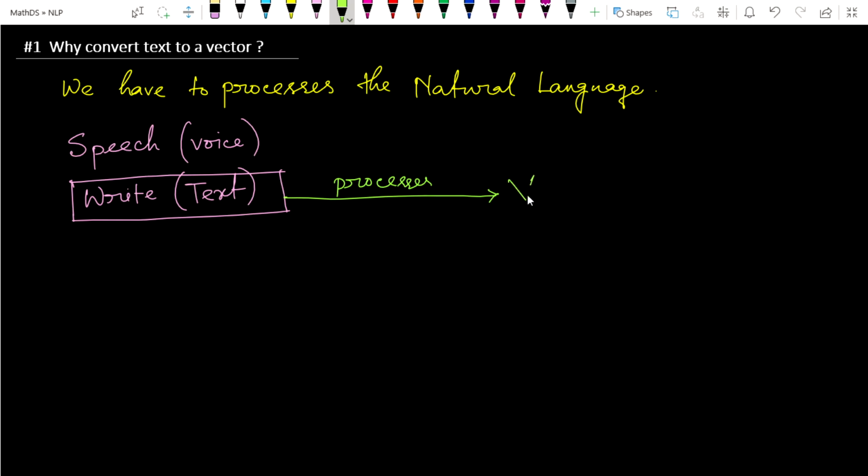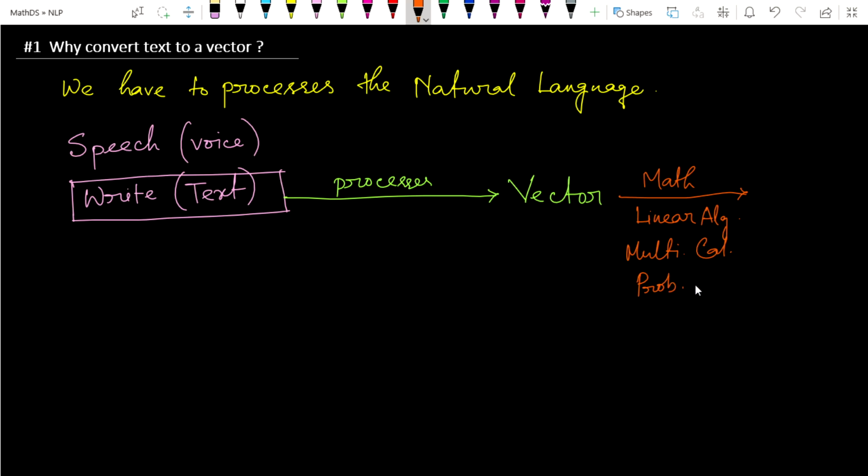So to process this text, we need to somehow convert this text to a vector. Then we can apply some mathematics on it, and only then. In machine learning, the most important mathematics is linear algebra, which we will see in detail in the next chapter. Also multivariable calculus is very important when we learn deep learning concepts. And we have also already learned probability and statistics concepts.